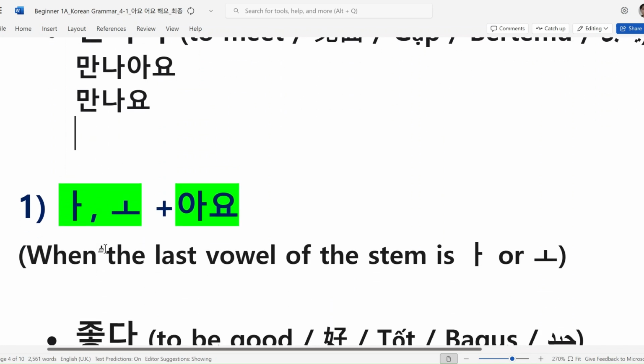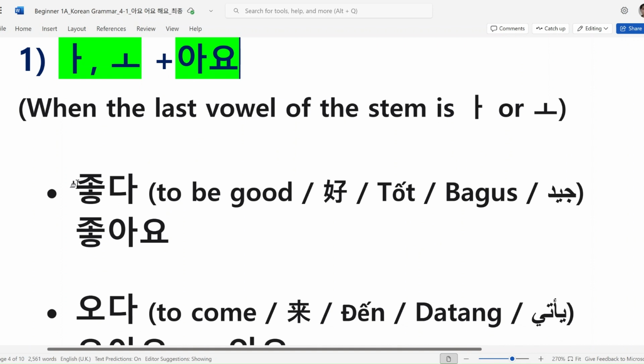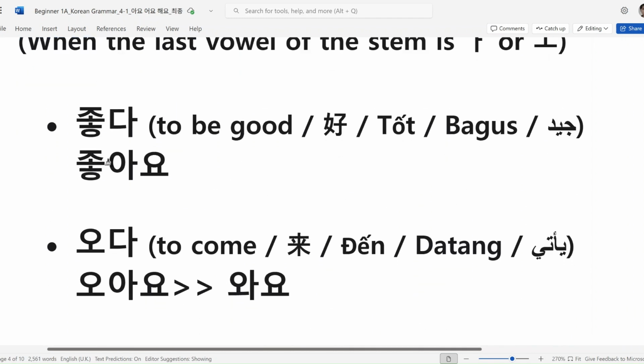자, 이번엔 let's move on to the next. 자, when the last vowel of the stem is 아 or 오, we add 아요. So we finished the vowel type 아. So if the stem has the vowel 오, we also use 아요. 자, for example, to be good, 좋다. 자, can you check the vowel here? 오. So 좋아요.